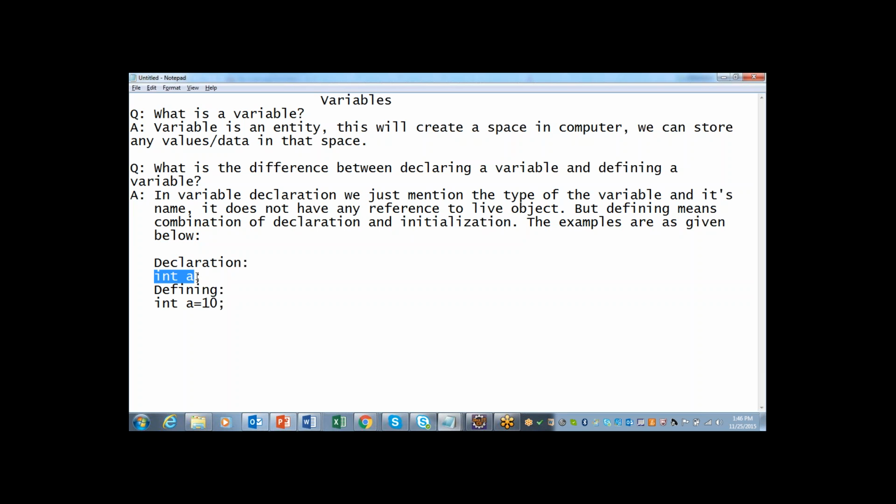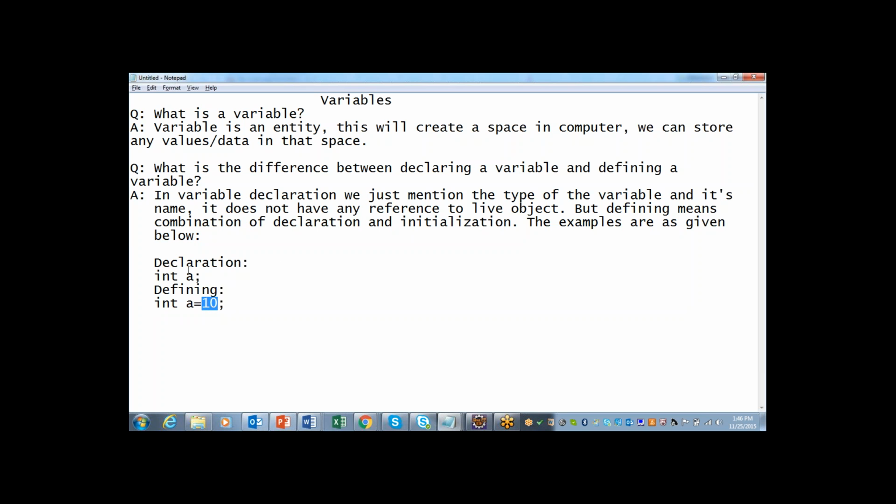Here we are declaring, but what is defining? Defining is nothing but, after declaring, we assign some value, which we also call initialization. So here I have shown the value I have assigned: int a = 10. I have assigned the value 10 to the variable called a, or I have initialized the variable with the value 10.